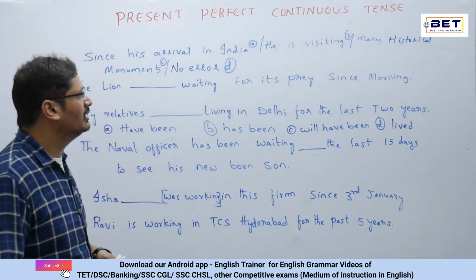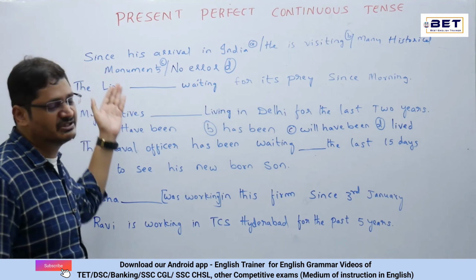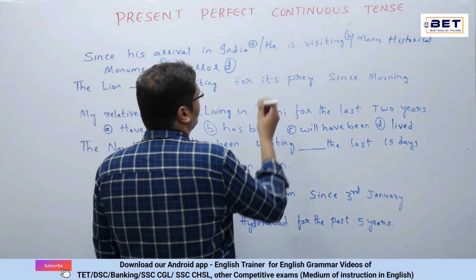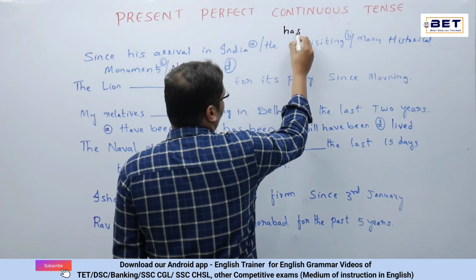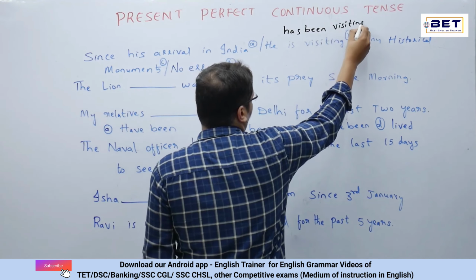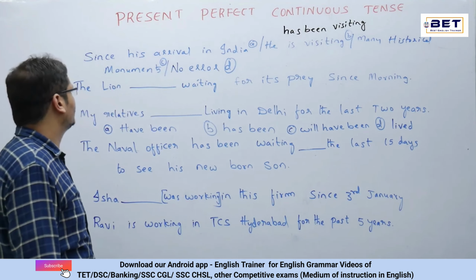Here we need to find the mistake. Now he is visiting many historical monuments. Here we have since, the clue word. Now he is visiting. Make it he has been visiting. He has been visiting is the right answer over here. That means the mistake is in part B. Now see the second one.